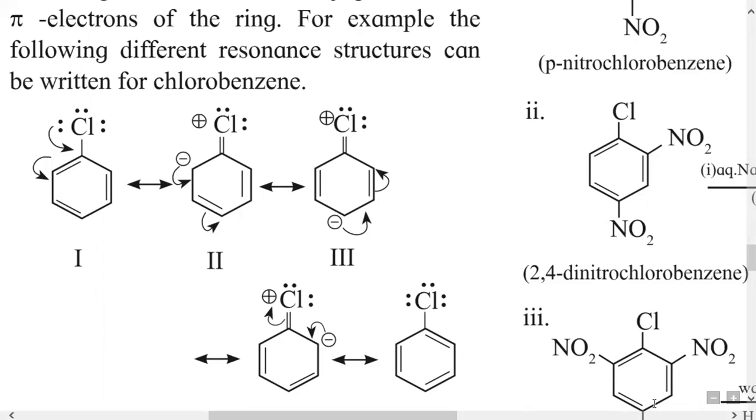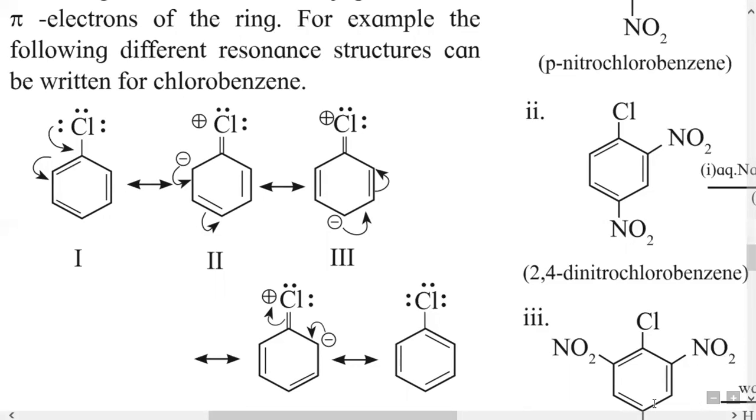At the same time, the chlorine, after removal of the lone pair, possesses a positive charge. So this is the second resonance structure. All resonance structures are unstable. They are just structures obtained by the movement of electron pairs.